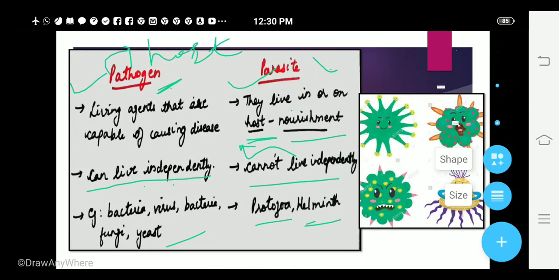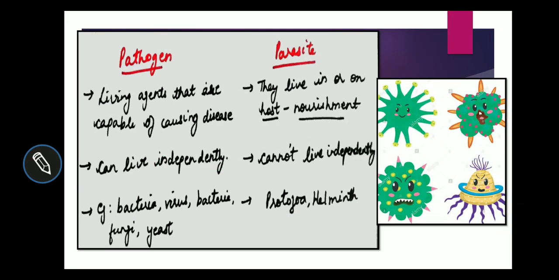So children, you must know the difference between a pathogen and a parasite. Pathogens are disease causing agents and they can live independently, right? But they can also enter the body of the host and cause the disease. While parasites are the ones which will always depend on the body of the host. They can never stay outside your body. The helminths, the roundworms, tapeworms, will always be there in your body. They can never stay out of your body. The cyst forms can stay, but these organisms as a whole will not stay.